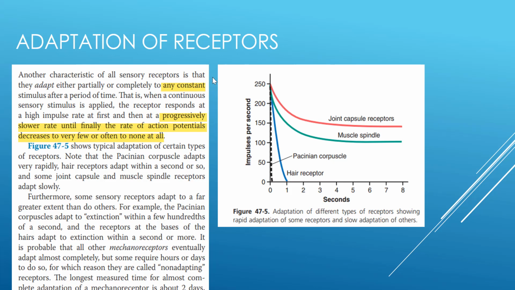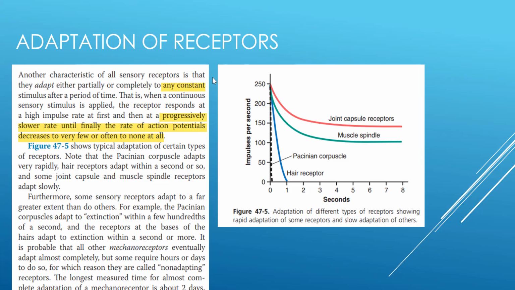Because the level of this smell is constant or even decreasing, with time you get less response. Why do we get less response? Because the number of action potentials starts to decrease. Why do they start to decrease? That's why adaptation has different mechanisms depending on the receptor. Let's take the Pacinian corpuscle as an example.